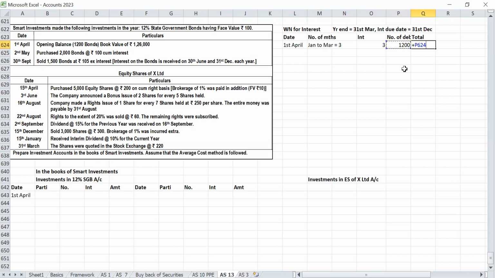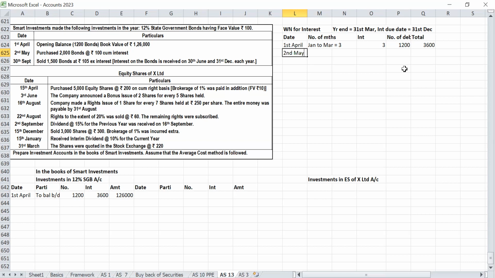Number of bonds 2,200. So 3,600 is the interest. Balance b/d: 2,200 bonds. Book value is 1,26,000.